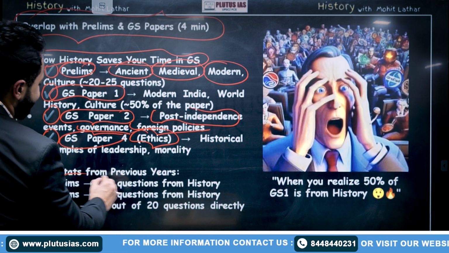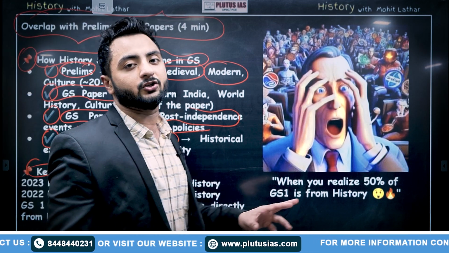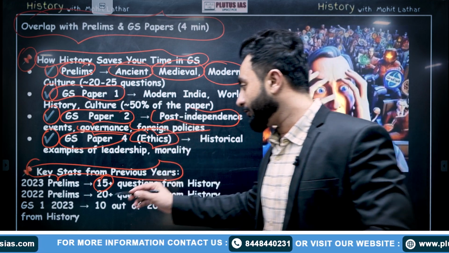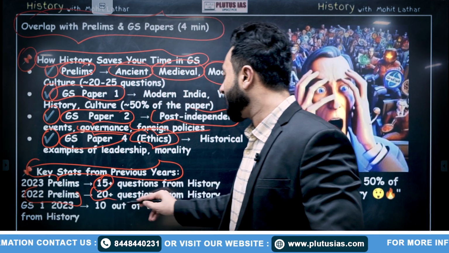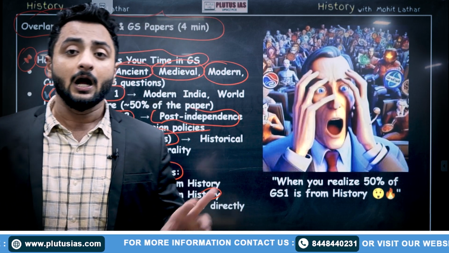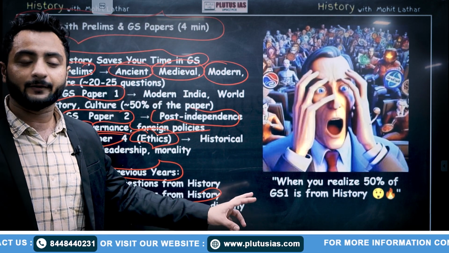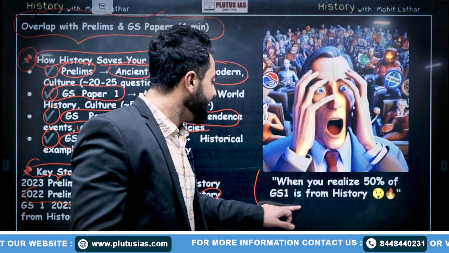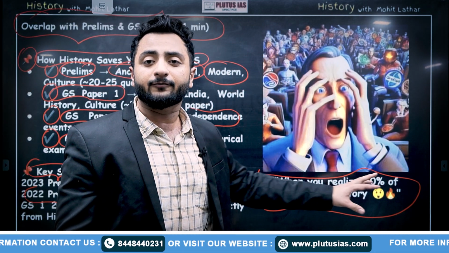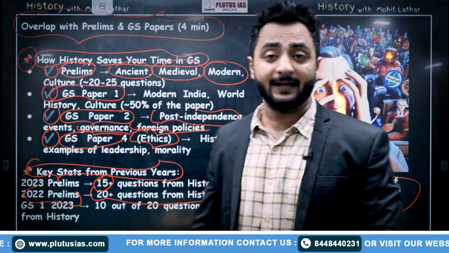If we look at the key statistics from previous papers, in the 2023 prelims examination, we saw almost 15 plus questions from history. In the 2022 prelims paper, we saw 20 plus questions from history itself. So from this, we can see how important history is in prelims as well as mains. Now, when you realize that the GS1 paper of mains has 50% content from history, your reaction would be like this. And yes, I'm talking straight facts.